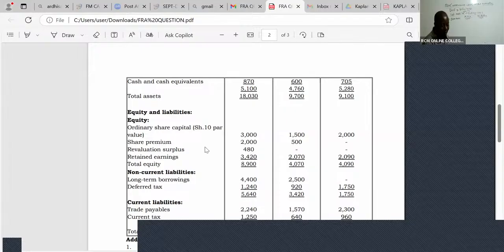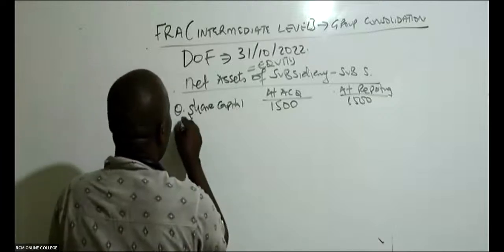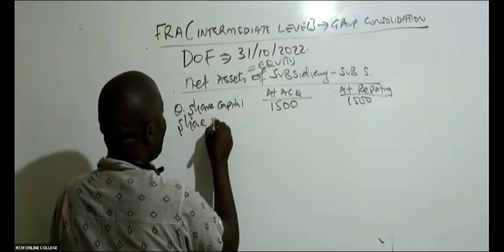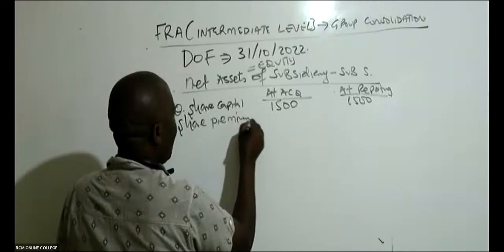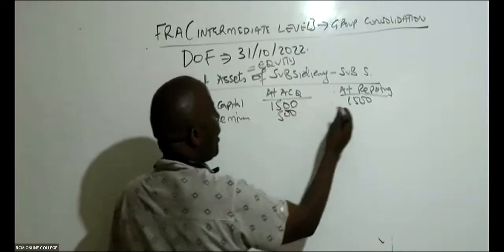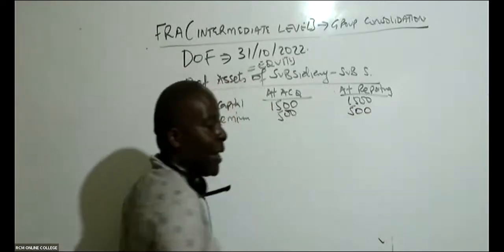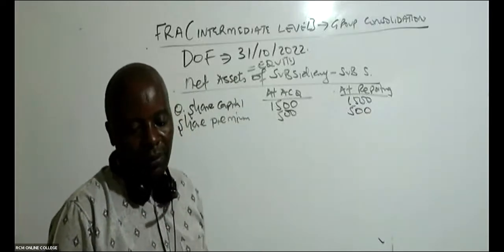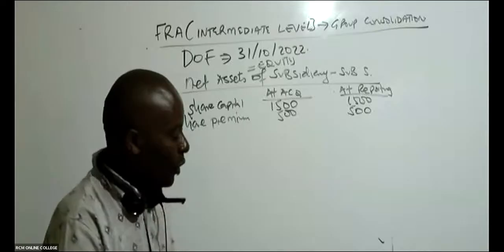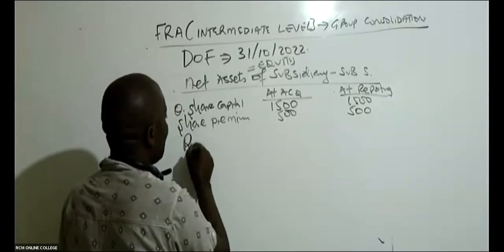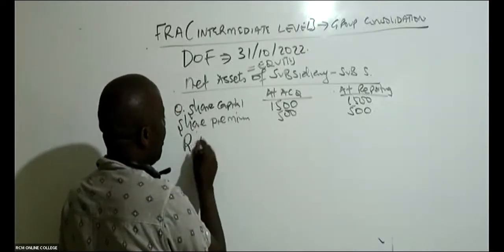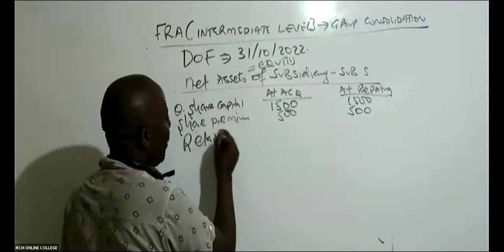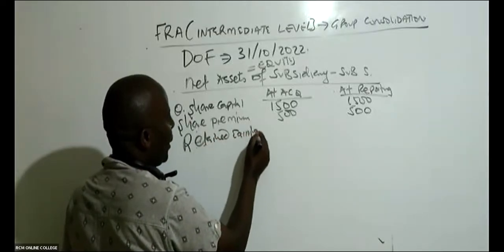Then we have share premium. I can see for S it's 500. So you come and write share premium, 500. This again doesn't change at all. The one that you have to be very careful about is the retained earnings.